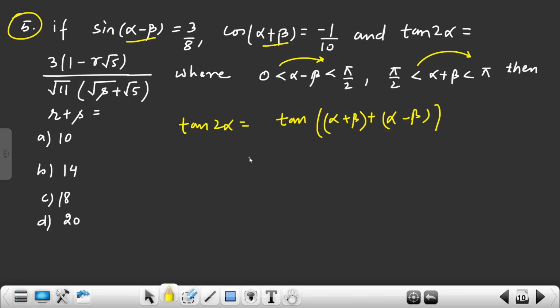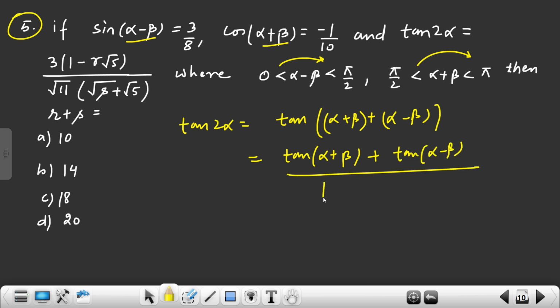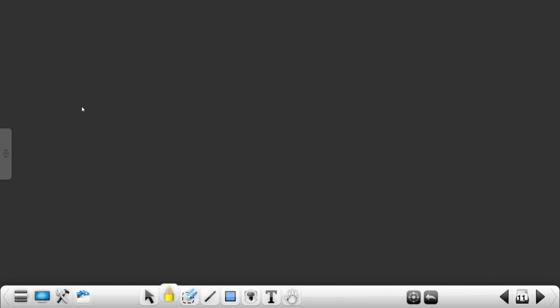right? Now tan of alpha plus beta value is how much? Tan x plus y formula: tan x plus tan y over 1 minus tan x into tan y, right? Now sine alpha minus beta is, let's take the next page, sine alpha minus beta is 3 by 8, first quadrant.